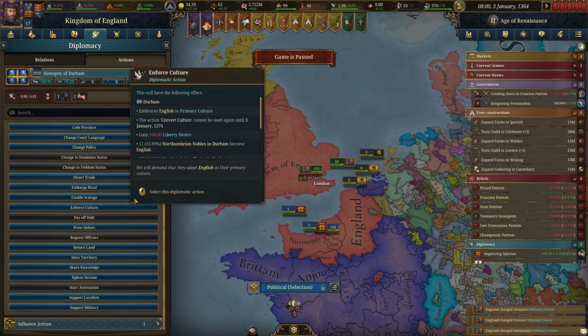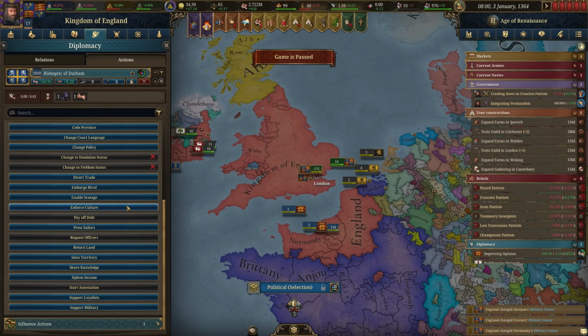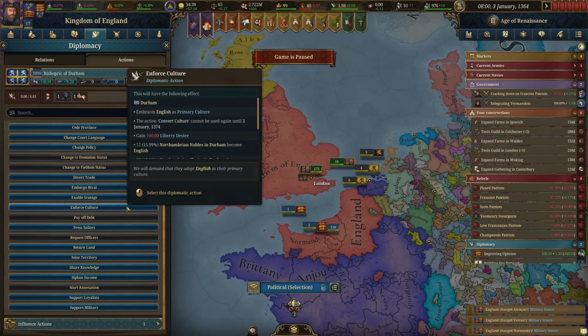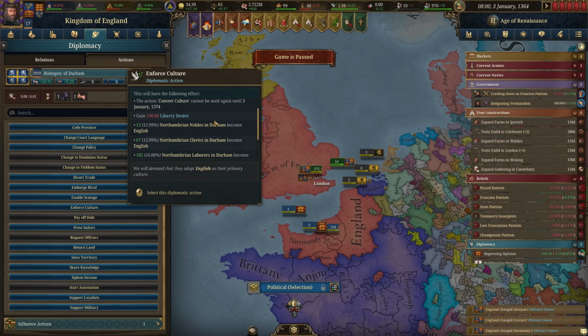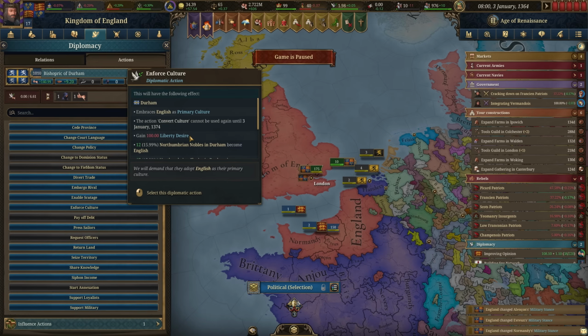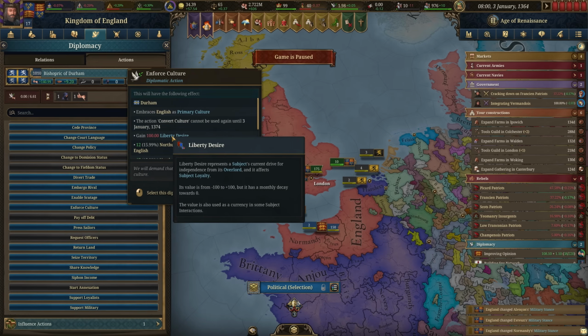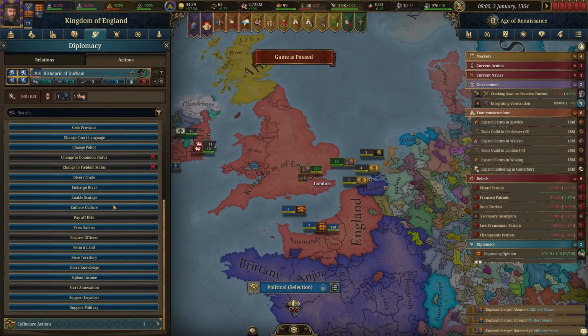So in this case, it would force them to be English. We could do that, say, on Normandy, if we wanted to, and make them adopt English culture. Overall, it's going to be a negative for your subject in that case, since the primary culture would not match the culture of all their people. But it does result in a small number of their people becoming your primary culture. So it's one way to spread your culture, but as you see, it does have a huge cost in liberty desire. And like I said, it's also going to cause some problems for your subject.